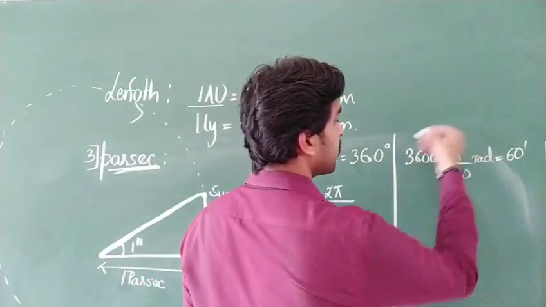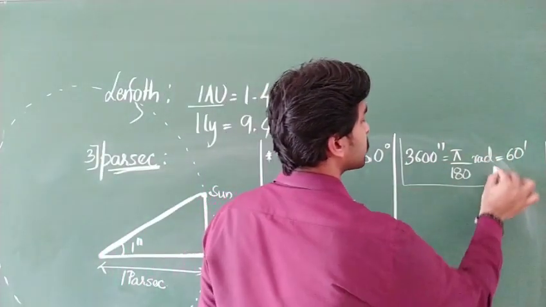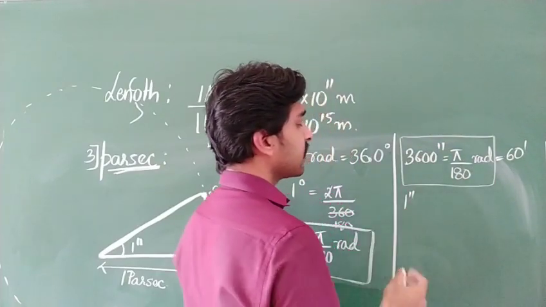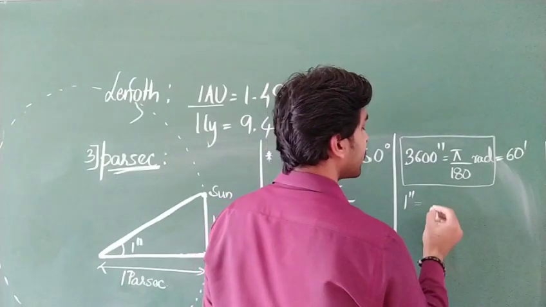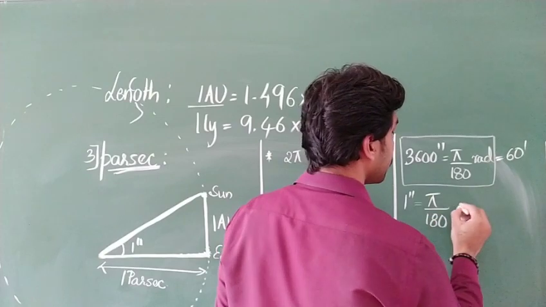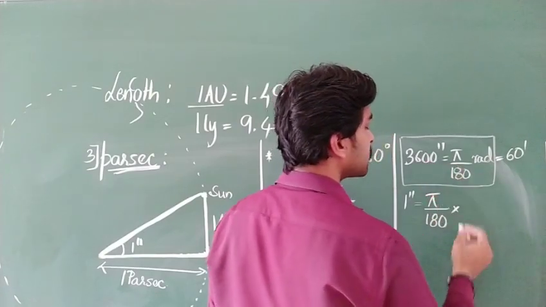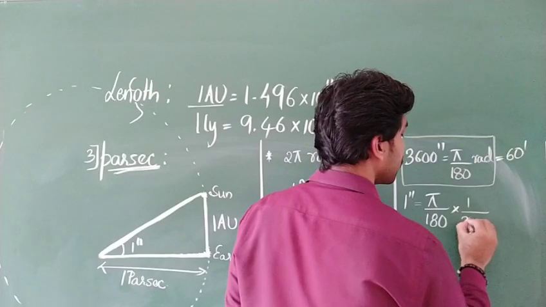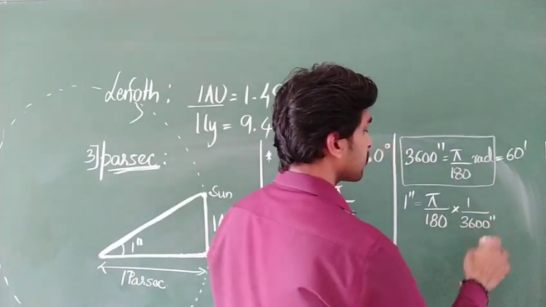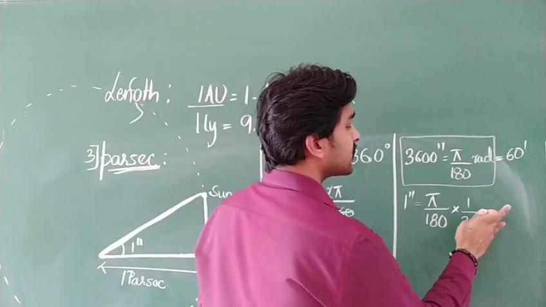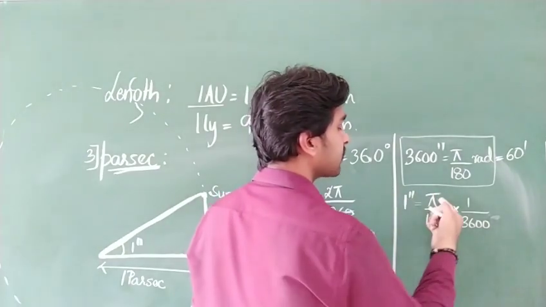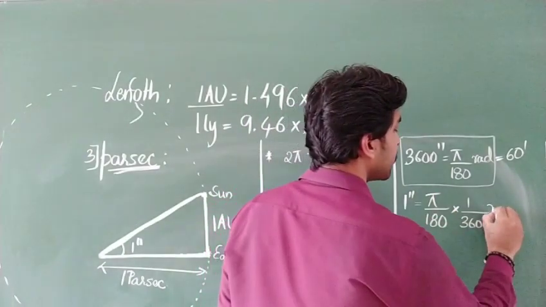So from these two steps, for the value of 1 second, what value can I write here? Pi divided by 180, and this 3600 should come in the denominator, 1 divided by 3600. 1 second is nothing but pi by 180 into 1 by 3600 radians.